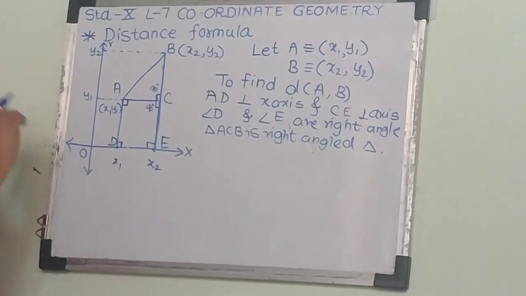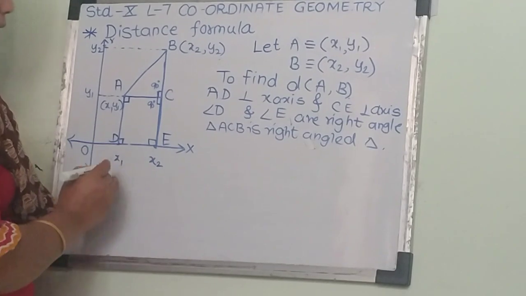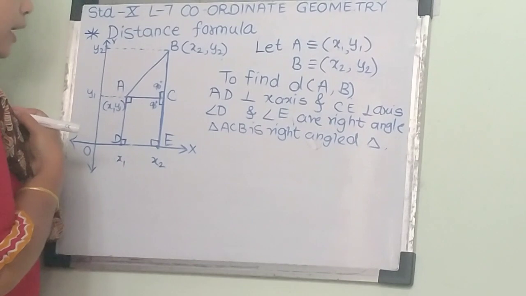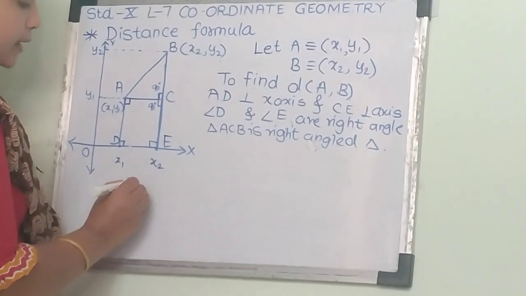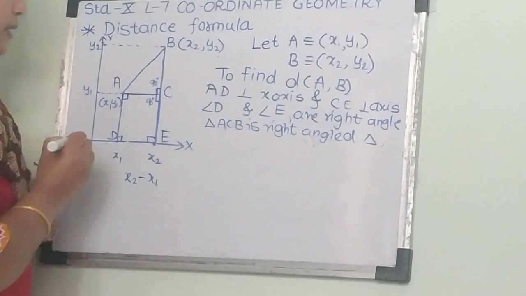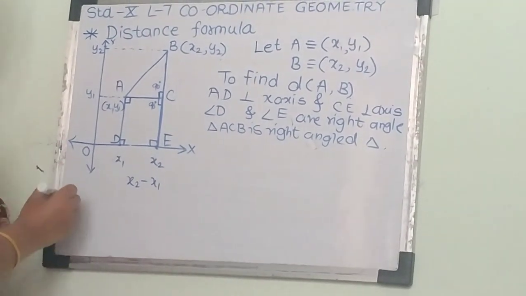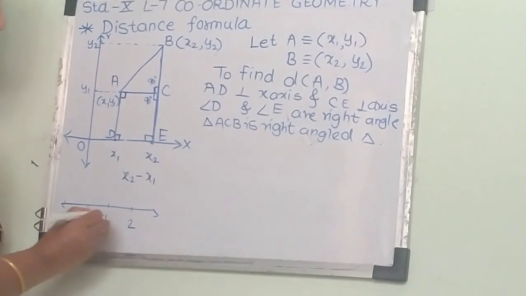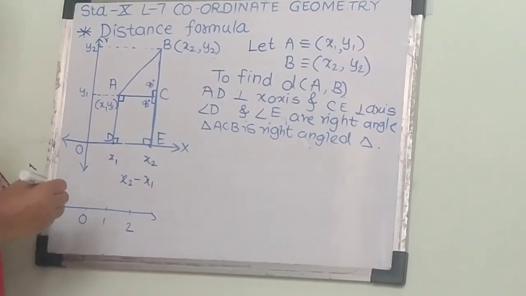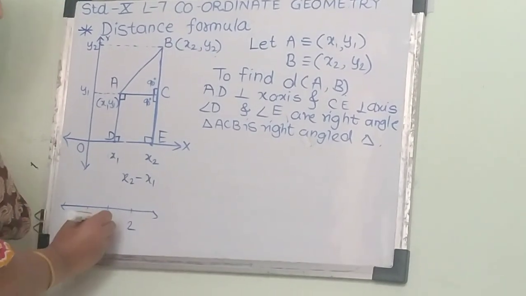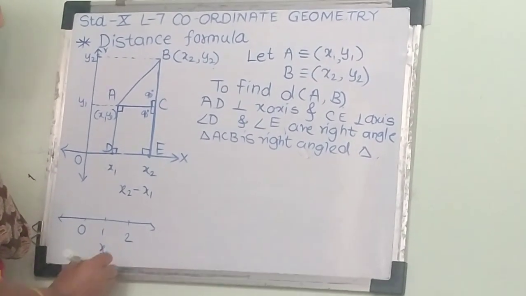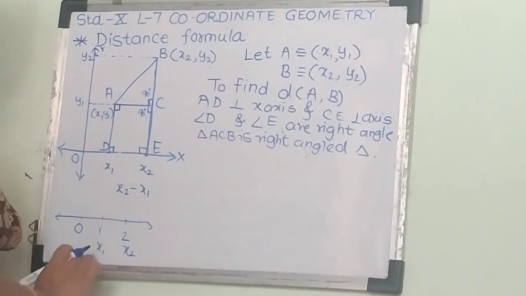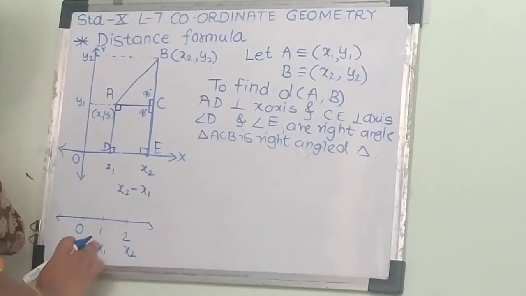Hence we can say that triangle ACB is a right angled triangle. Now in general, suppose I want to find the distance between D and E, what I will do is subtract x2 minus x1. We know that on the number line, if 0, 1, 2 are the numbers on your x-axis, and suppose I consider 1 as x1 and 2 as x2, then 2 is greater than 1.